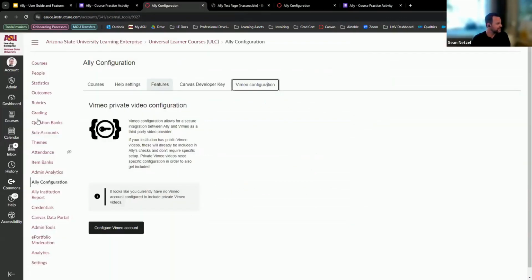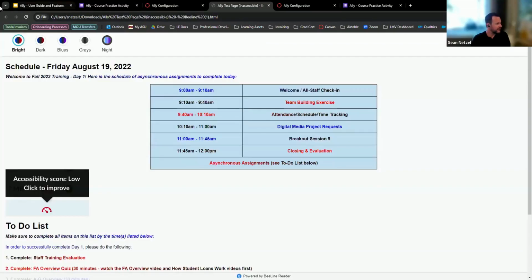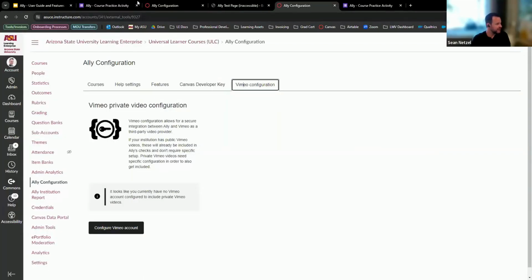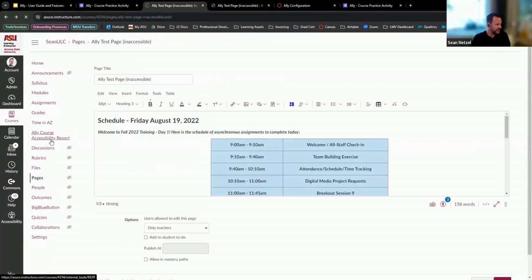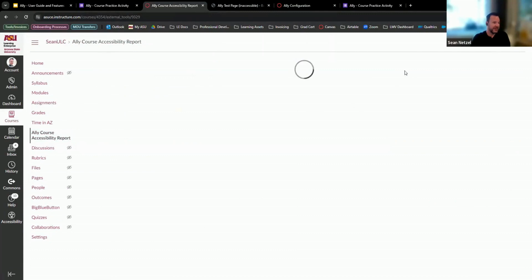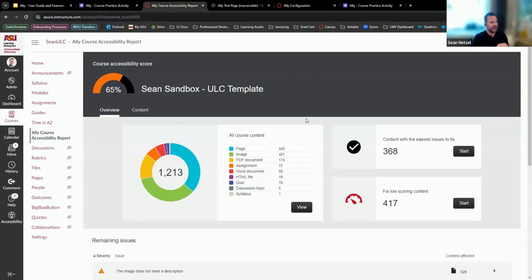The last thing is I don't even think I showed you, which is probably the most important thing I should have showed you. Let me go back to it really quickly. In that sandbox I have, in the course accessibility report here, this is the main broad dashboard that you want to be looking at as an instructor. So it takes a minute to load. I did show this briefly, I think, but yeah, this is where it shows all the assets in your course. This is my sandbox. It's only 65%. It's not good. Luckily, it's just a sandbox.